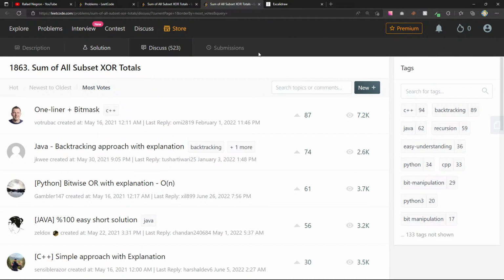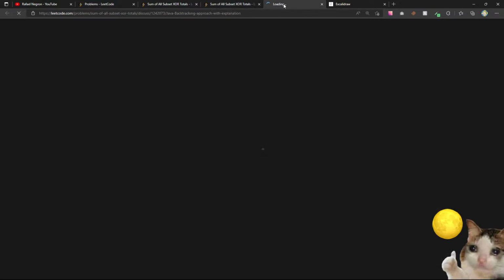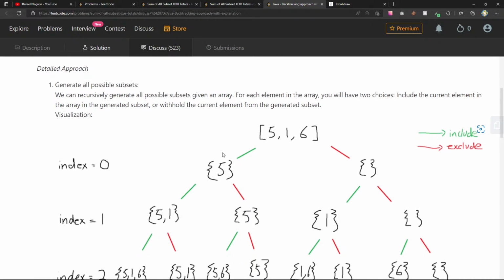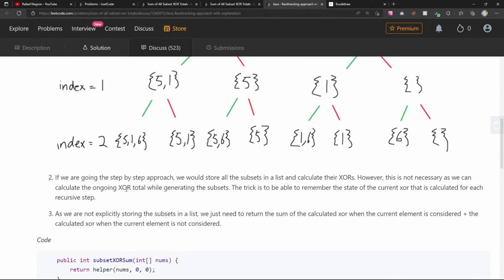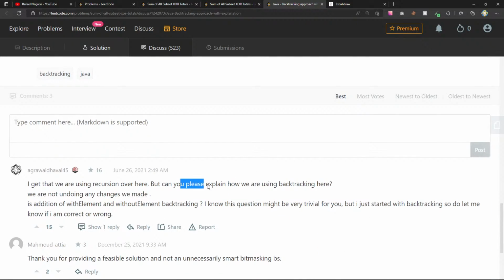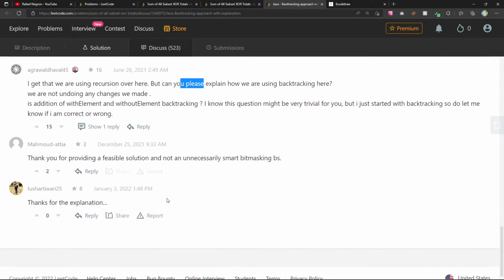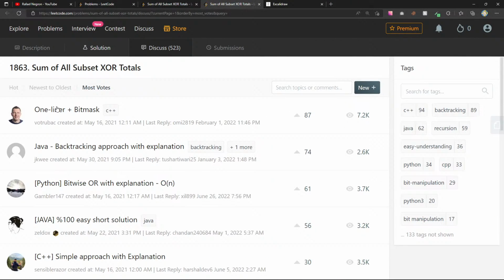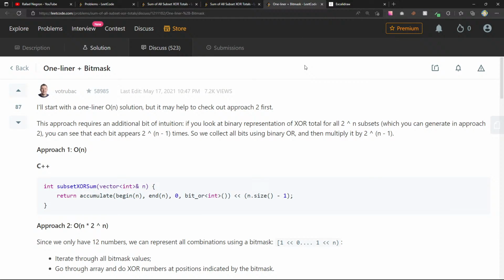One-liner with a bit mask. Backtracking approach with explanation. Is this not all subsets? Yeah, we can, exactly. This is a feasible solution, not unnecessarily smart. One-liner plus a bit mask. I'll start with the one-liner, but we may have to check out approach 2 first.